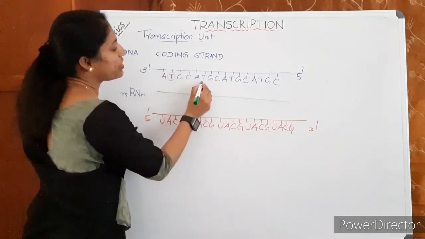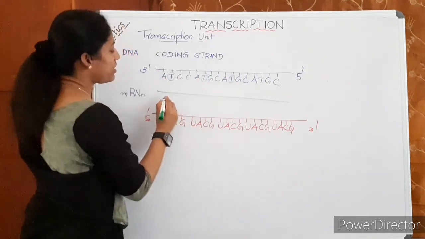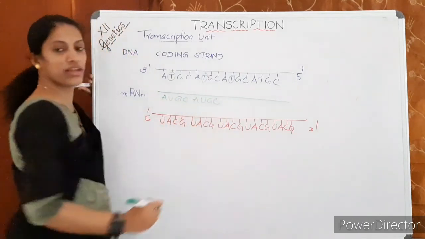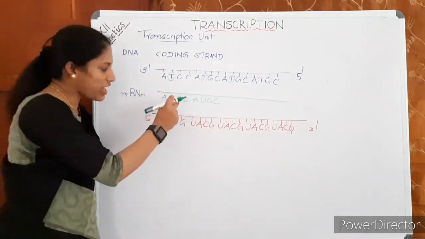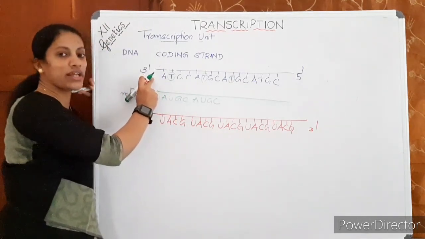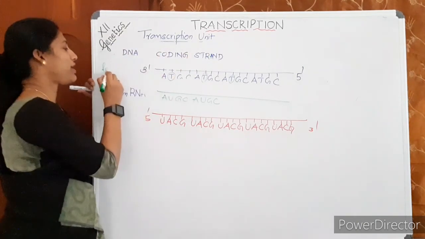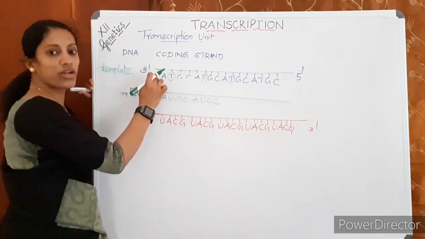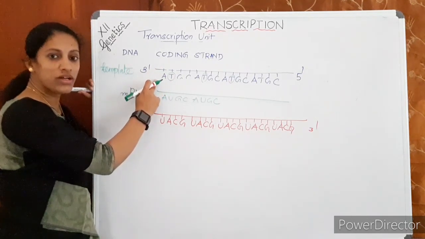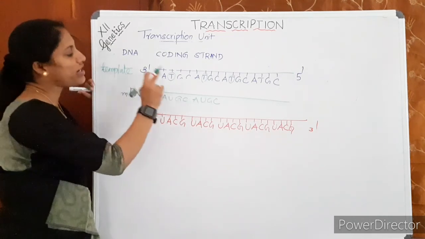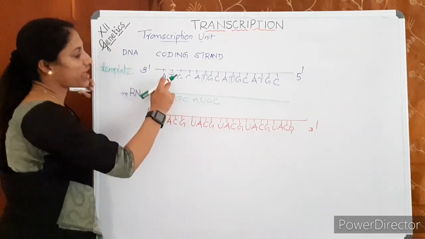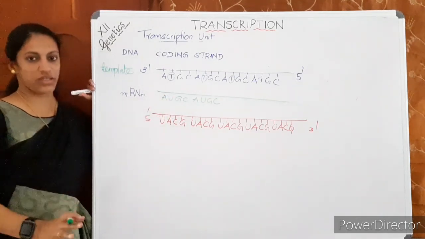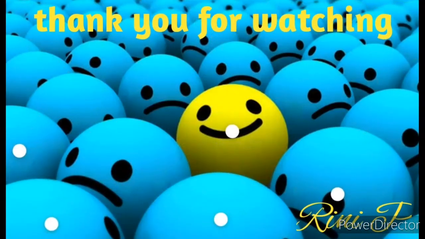Instead of every thymine, you write uracil. The remaining things are exactly the same. This is the newly formed RNA. Why so? Both this mRNA and this coding strand are complementary to the template strand, and the only difference is that in the RNA, uracil is there instead of thymine. This is how we construct it. Any more doubts, we will discuss later. Thank you.